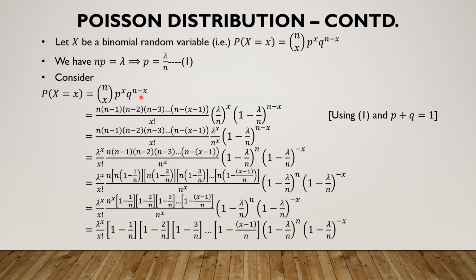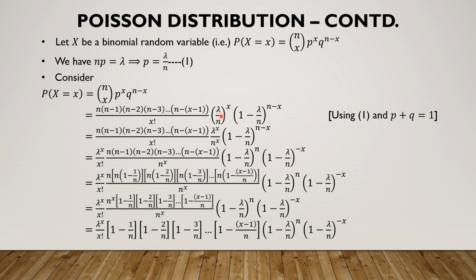Let us see how one can derive the probability mass function of the Poisson random variable, starting with the binomial mass function by incorporating the limiting conditions. We know n into p is equal to lambda, which means p is equal to lambda by n. Also, p plus q equal to 1, which means q is equal to 1 minus p. So the p here is replaced with lambda by n using equation number 1. The q here is replaced with 1 minus p, and that p is once again written as lambda by n. And we know that nCx is given by the formula n into n minus 1 into so on up to n minus of x minus 1 divided by x factorial.